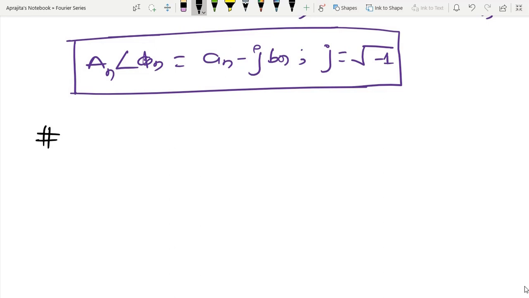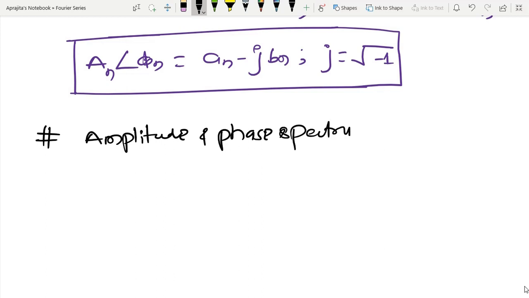So I am going to talk about the amplitude spectrum and phase spectrum, and let us try to see the meaning.